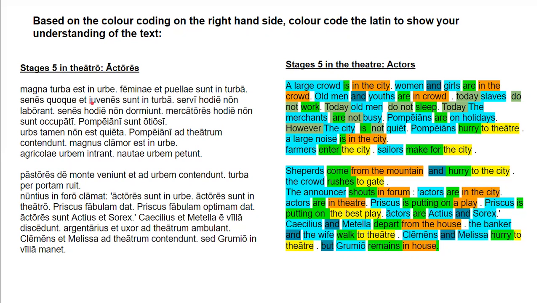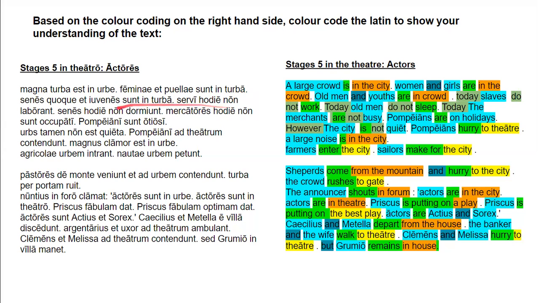Senes quoque et juvenes sunt in turba. All right, so senes and juvenes are the two subjects of this next sentence, and they're both third declension plurals. We can tell because there's an es ending on both of them. Quoque is an adverb, it means also, and et is the conjunction that is linking these two together. And sunt is the verb, and in turba is, again, the locatival ablative prepositional phrase. So old men and also youths are in the crowd.